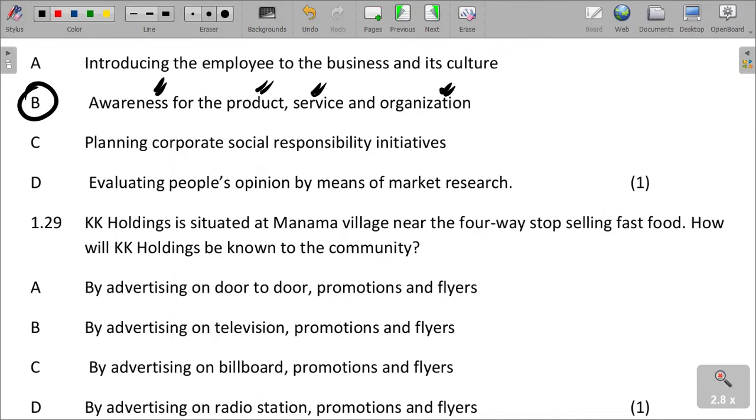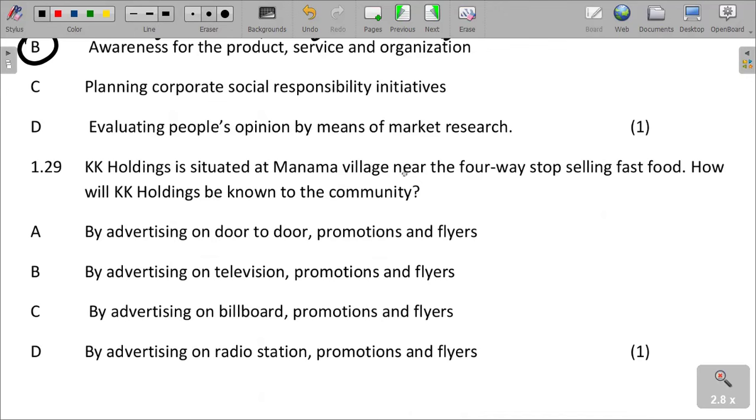And then KK Holdings is situated at Manama Village near the four-way stop selling fast food. How will KK Holdings be known to the community? How can it be known to the community? It's situated at Manama Village near the four-way stop selling fast food. How will KK Holdings be known to the community?